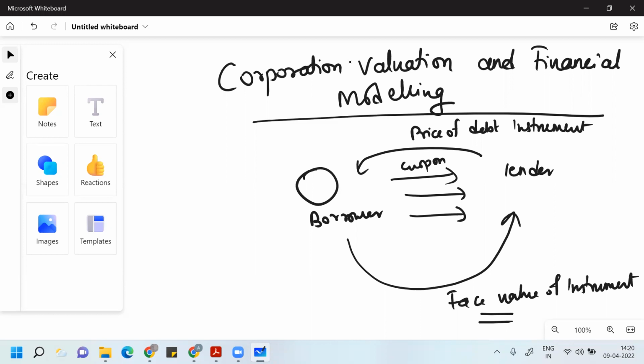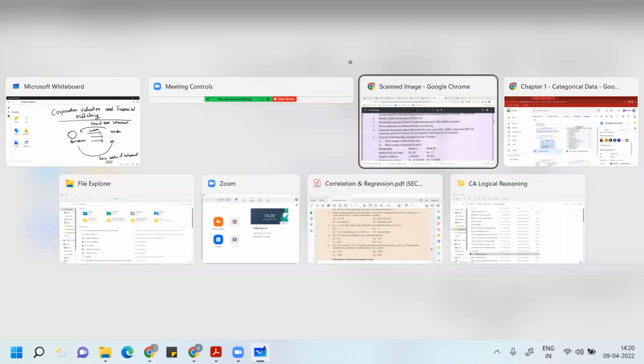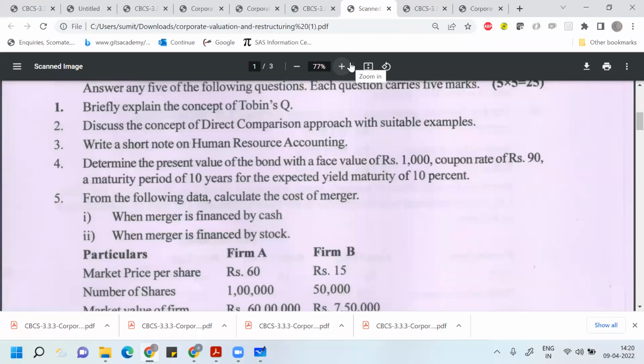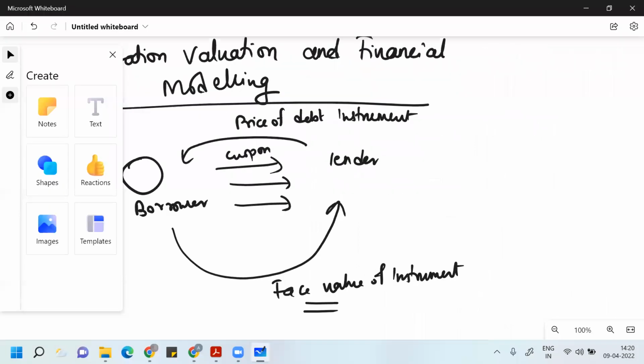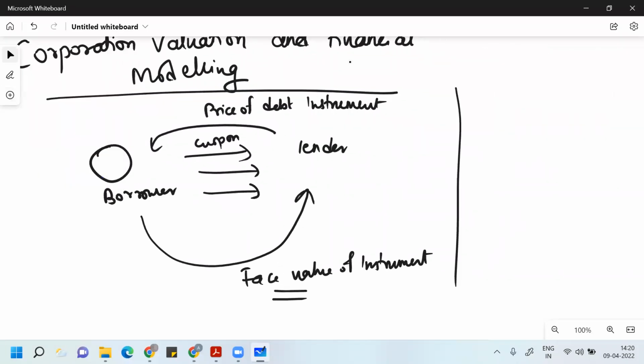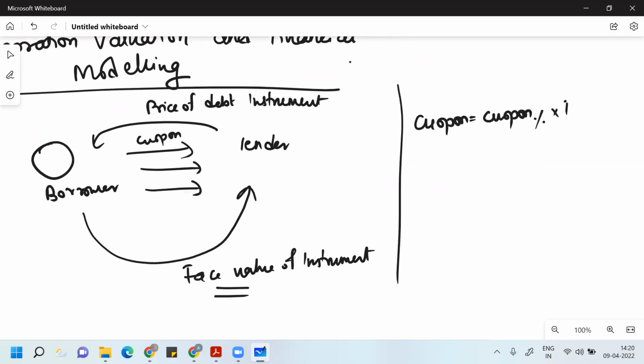Some numericals give it in number, like the question which came in 2021, question number 4. The same question came in 2016 also. Here the coupon is given in number, 90 rupees. Otherwise the coupon is normally given in percentage, maybe 10%, 15%. Always remember that to find the value of the coupon, we calculate it on the basis of face value, whatever the face value of the instrument is.